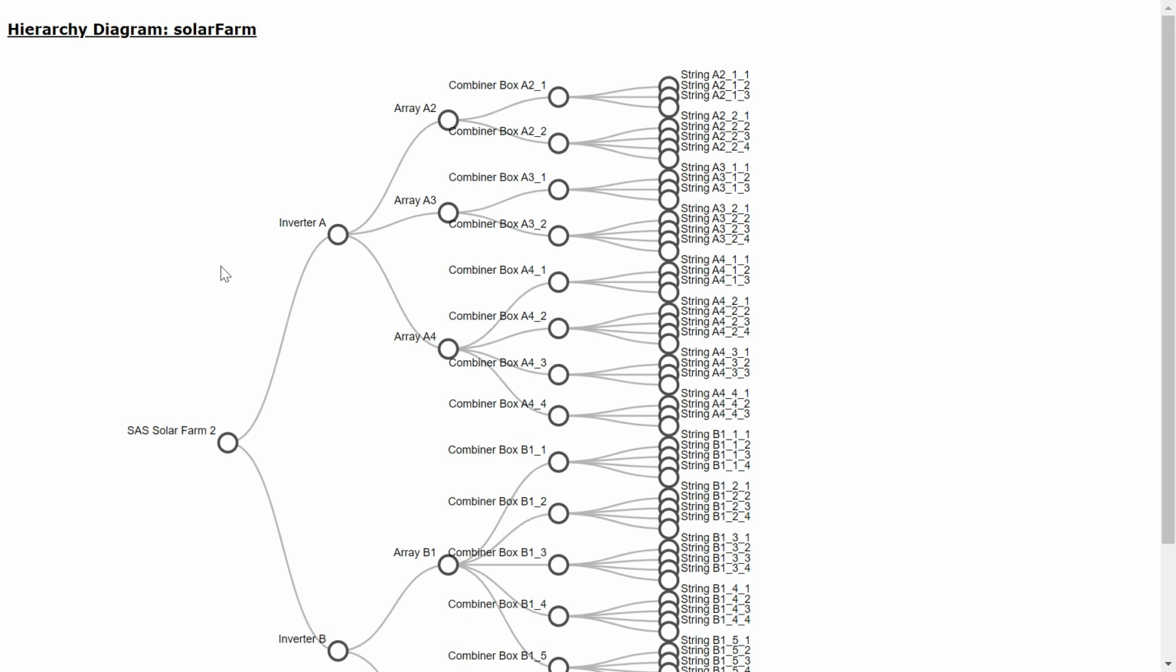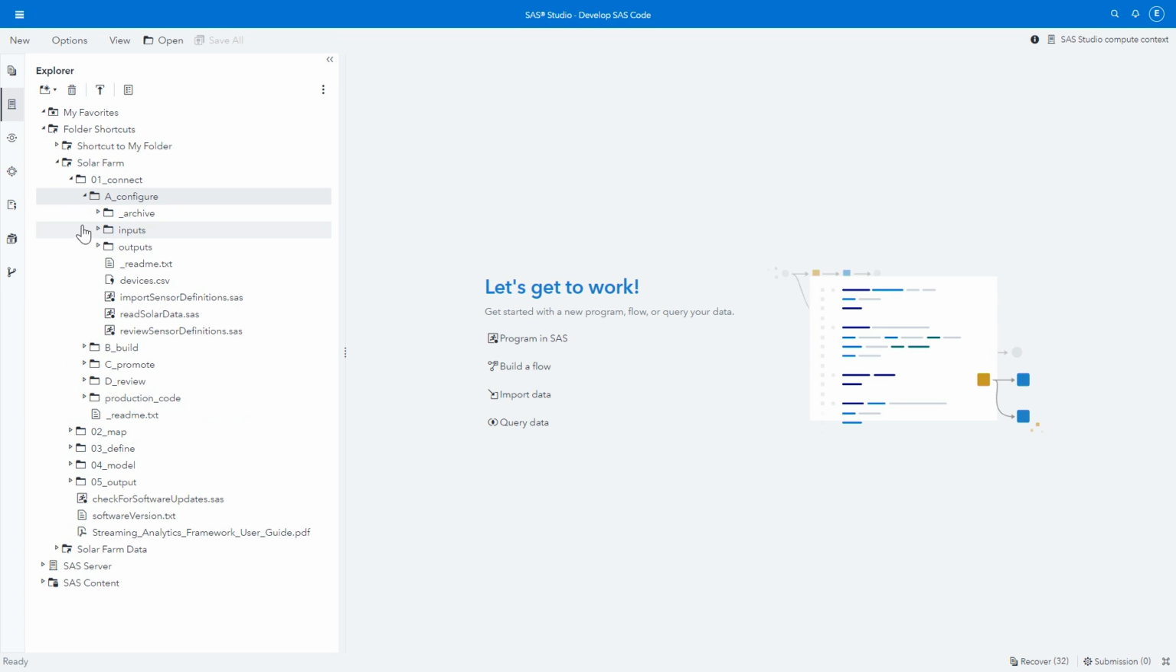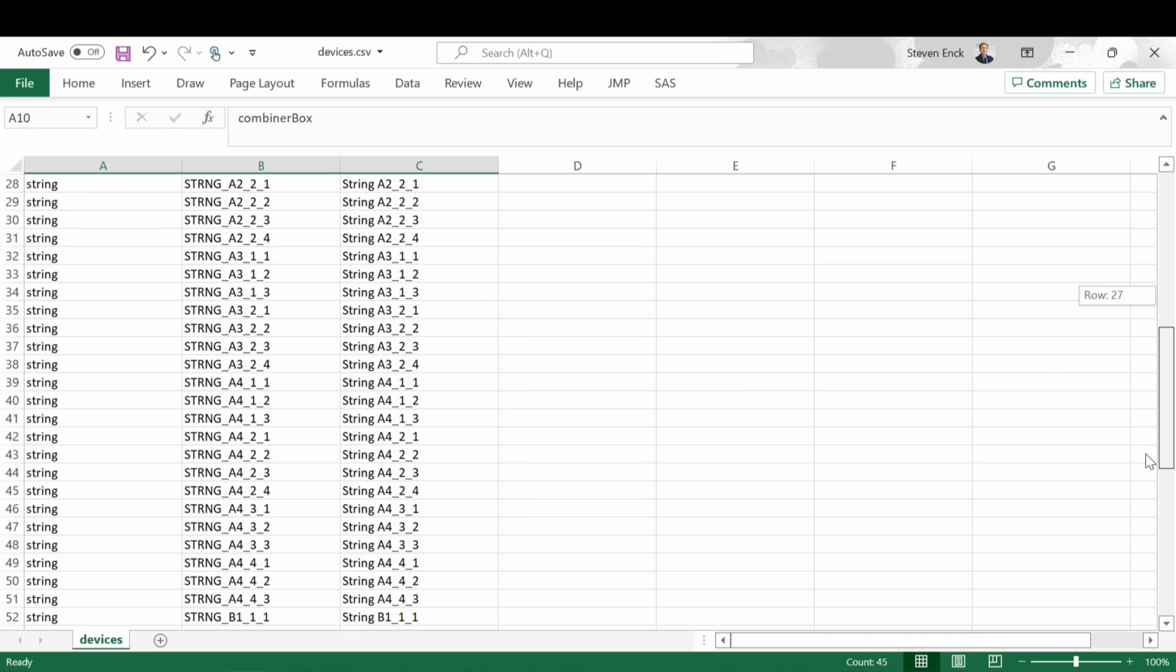And so in SAF, the configurations that you would do are here in the Connect directory. There is a devices file where we list the devices that we have. For our solar farm, we have 2 inverters, we have our 5 arrays, and we have these combiner boxes and strings.